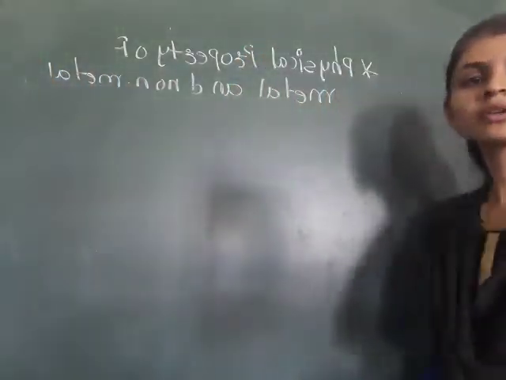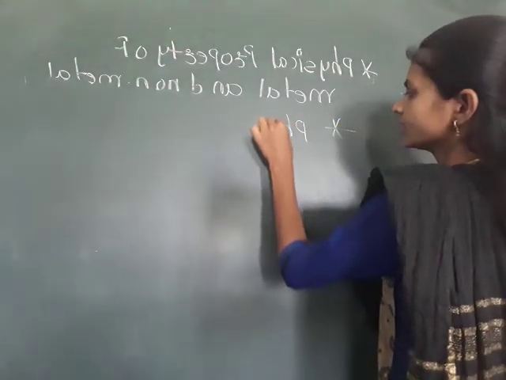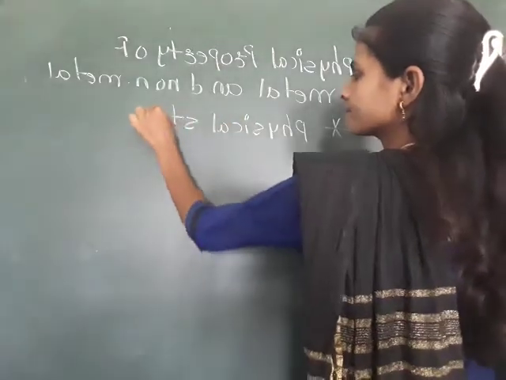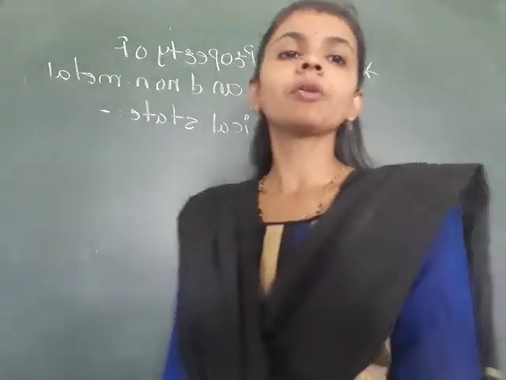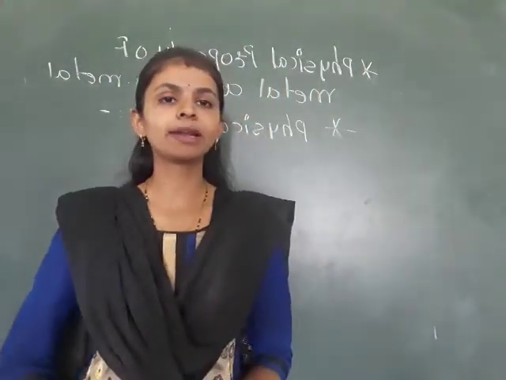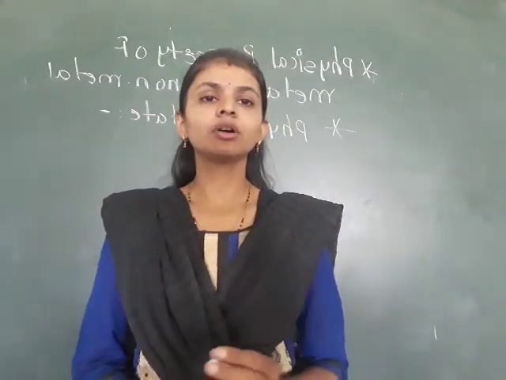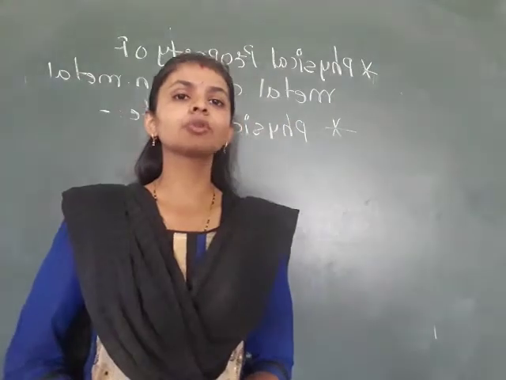So the first property we are going to discuss is the physical state. The first physical property of metals and non-metals is the physical state. In the physical state, we have to categorize metals and non-metals first. So first let us discuss the metals.